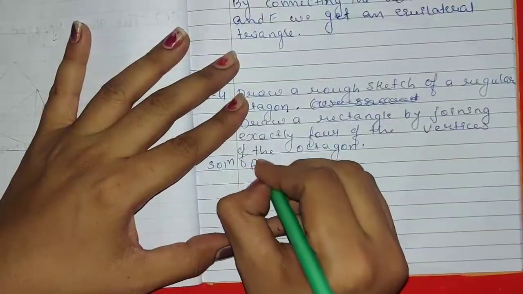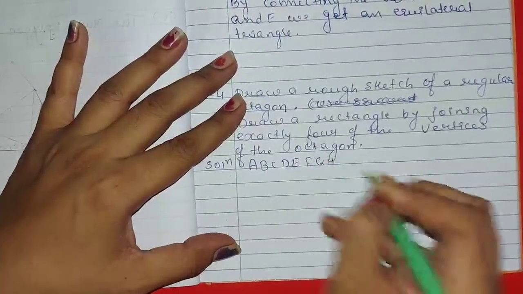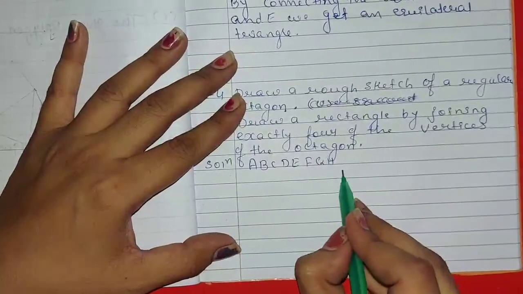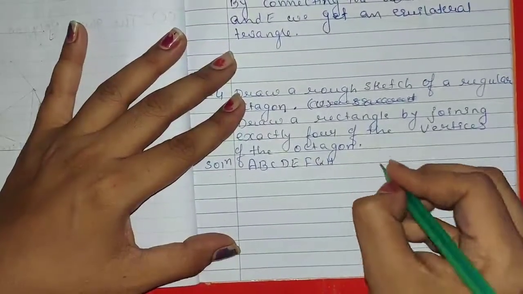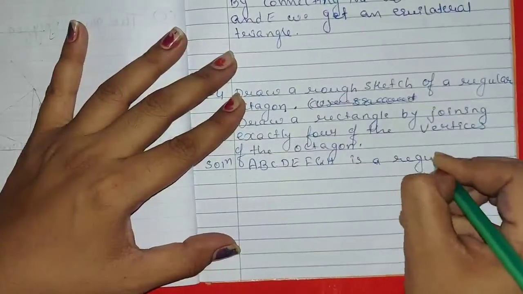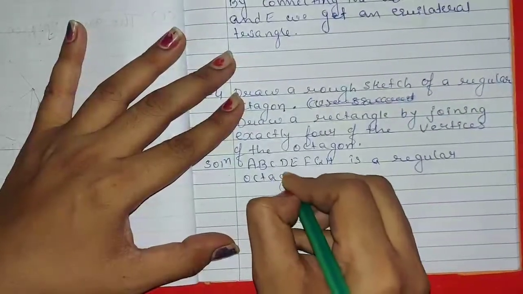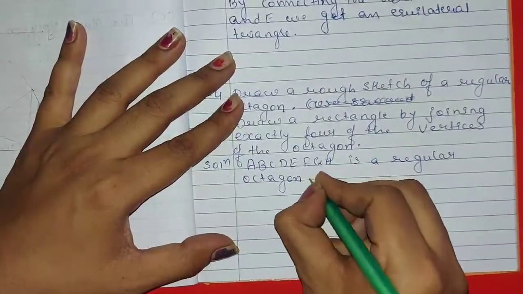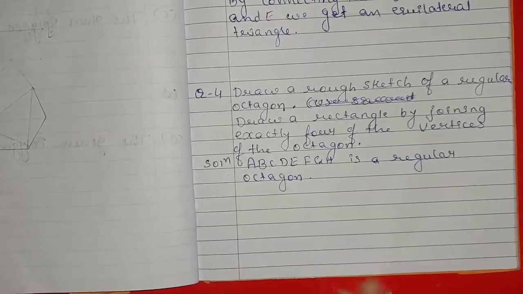Solution: A, B, C, D, E, F, G, H. How many should there be? 8. 1, 2, 3, 4, 5, 6, 7, 8. 8 vertices are there. It is a regular octagon. So which vertices have we joined?